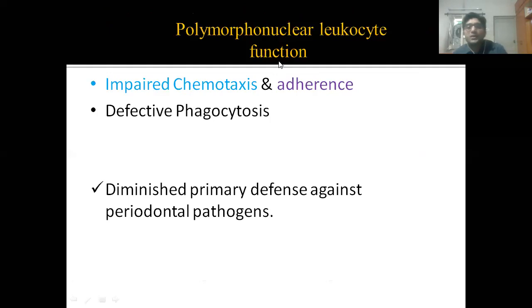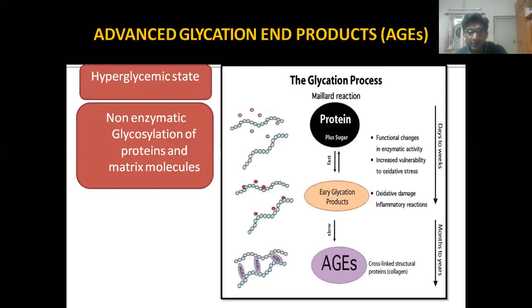Now, how are PMNs responsible for destruction of periodontium? Three main functions of polymorphonuclear neutrophils are: they are the first line of defense, and they are responsible for chemotaxis, adherence, and phagocytosis. So what happens in diabetes? There is impaired chemotaxis, impaired adherence, and defective phagocytosis. There is diminished primary defense against periodontal pathogens. That's why neutrophil defects are common in diabetes.